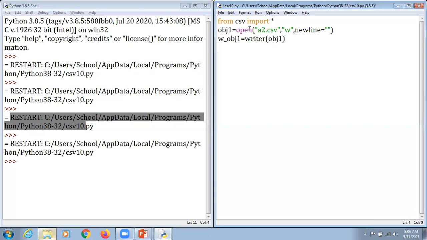Hit the enter key here, and for giving the heading, what we can do is writerow, and I'm just going to mention that particular heading, for example this is roll number, this is name, and this is marks again. I'm just taking a similar kind of example here. So I have missed something, I think. What I have missed here is the bracket, I think.